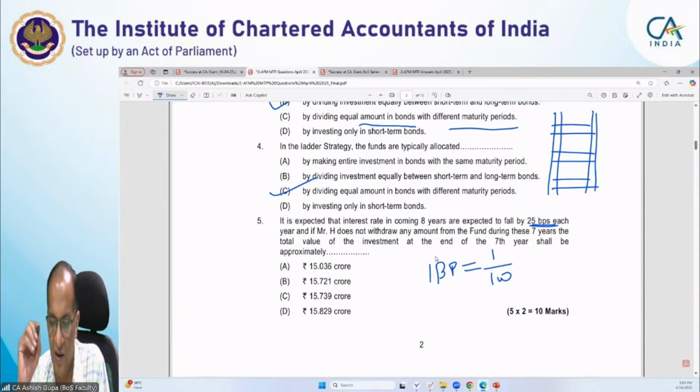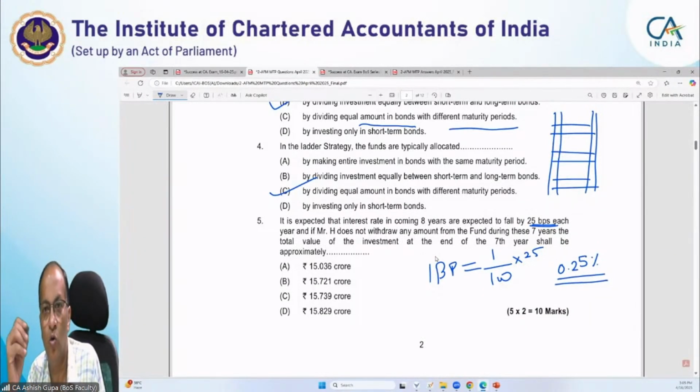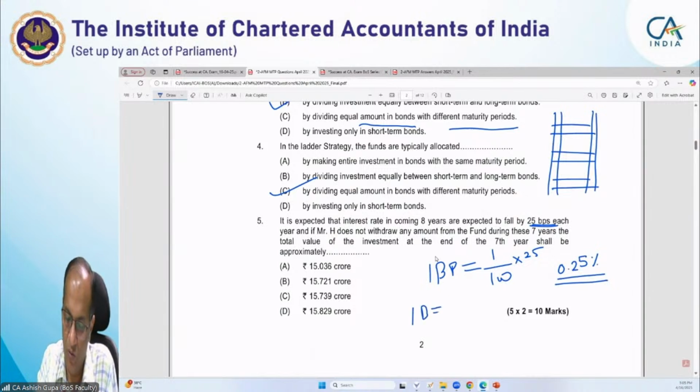But 25 basis points means 25 into that, so it comes to 0.25%. Yes, Jyoti, you are right. So 1 basis point is equal to 0.01%. Okay, Manish.